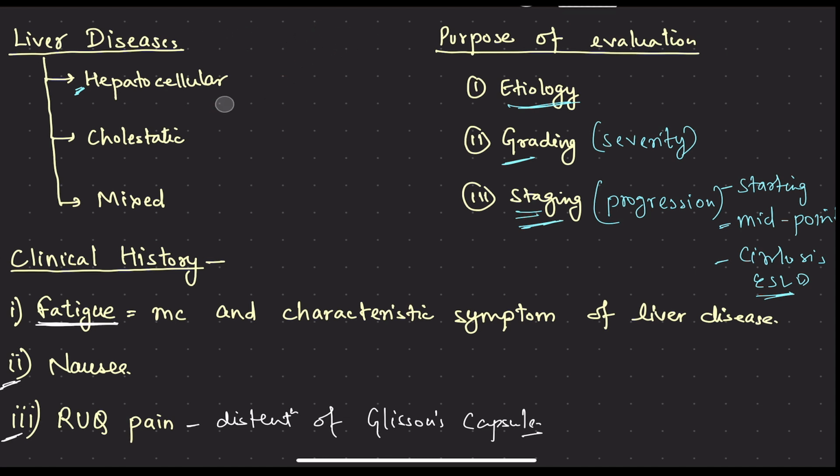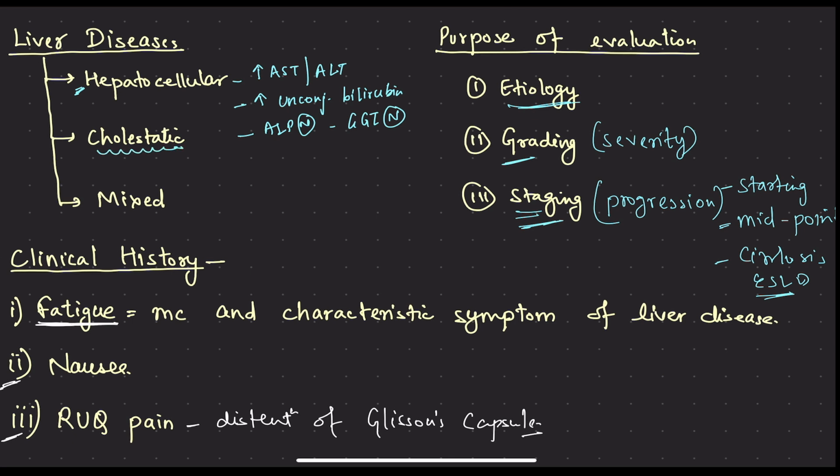Right? There will be elevation of AST and ALT. There will be elevation of unconjugated bilirubin. ALP may be normal. GGT may be normal.